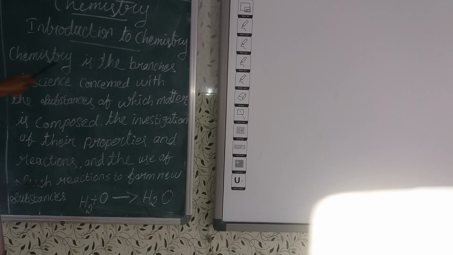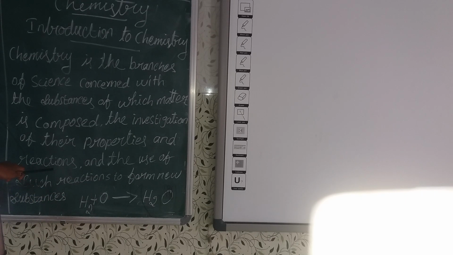So once again, chemistry is the branch of science concerned with the substances of which matter is composed. Matter is made up of small particles, composed together, and we investigate their properties. So we are researching the properties of this matter or substance, and its reactions. Some reactions are happening, and the uses of such reactions.